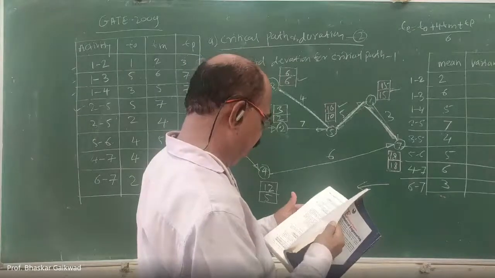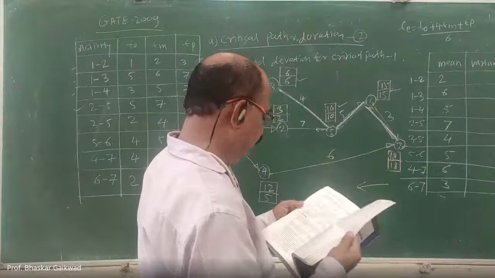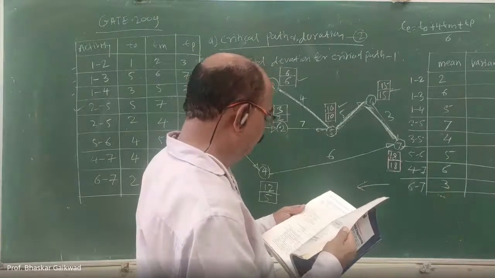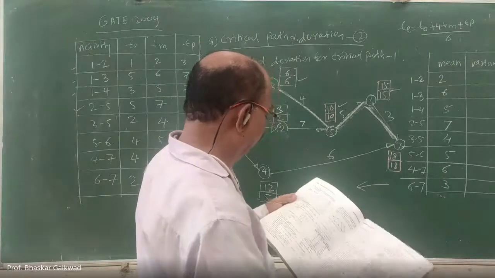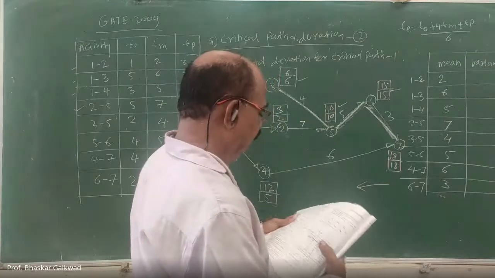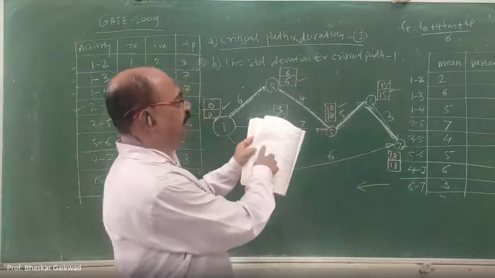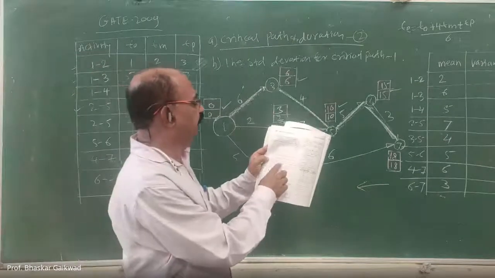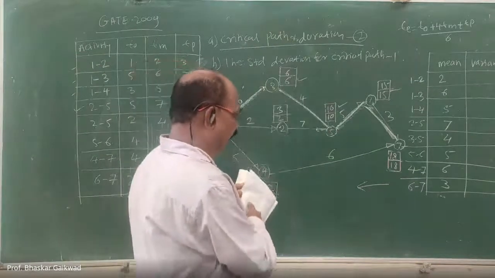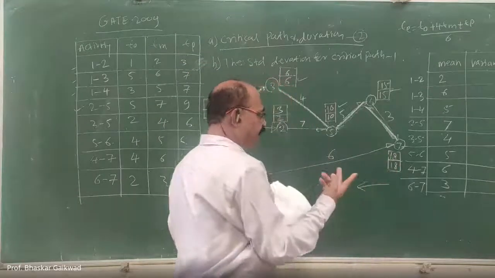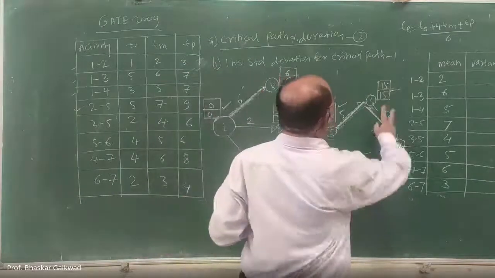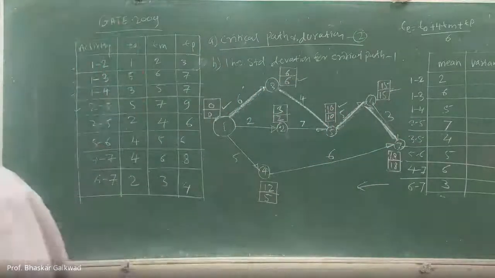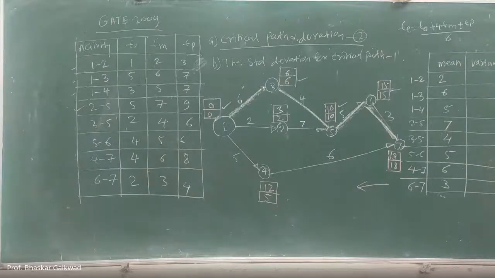Yes. See that they have solved the problem this way. This is a little bit critical. The EST and EFT they have written something, but our answer is 18 days. So if you solve this, you will get 2 marks in the GATE exam.